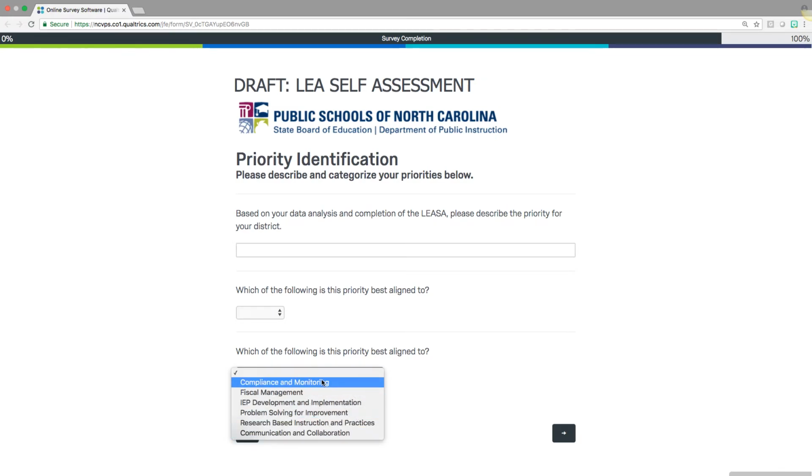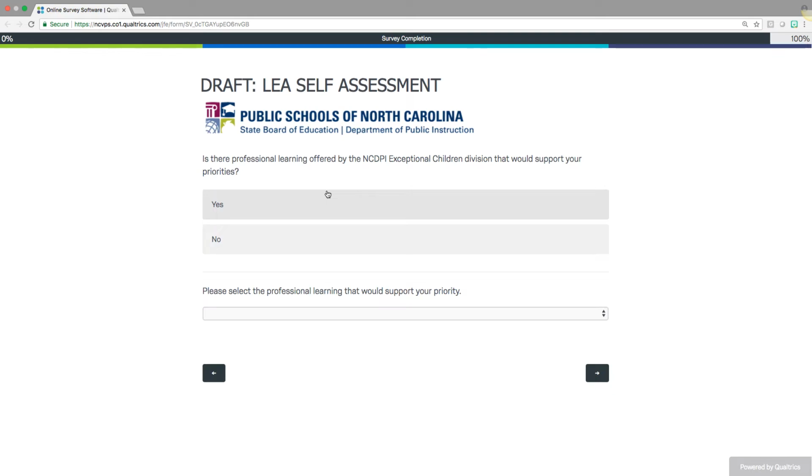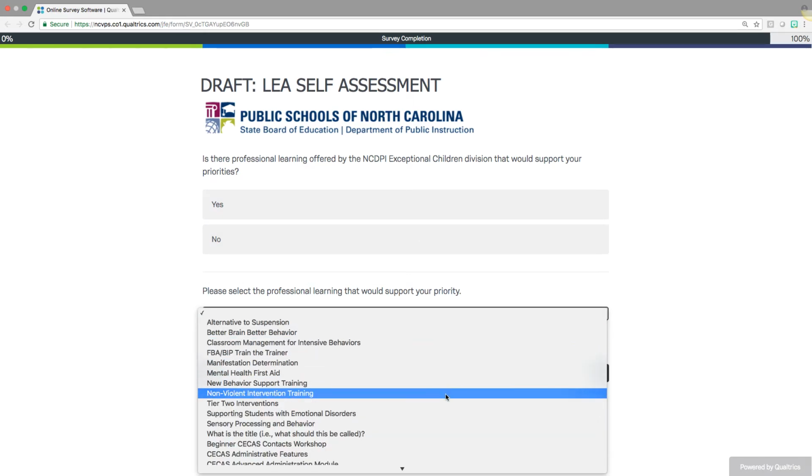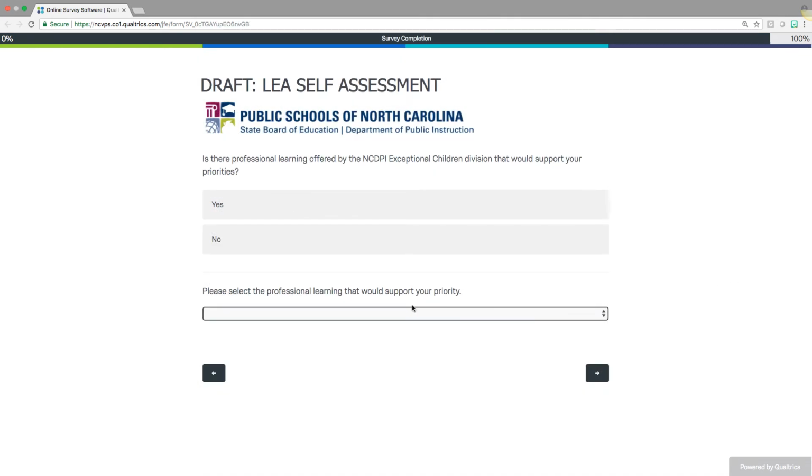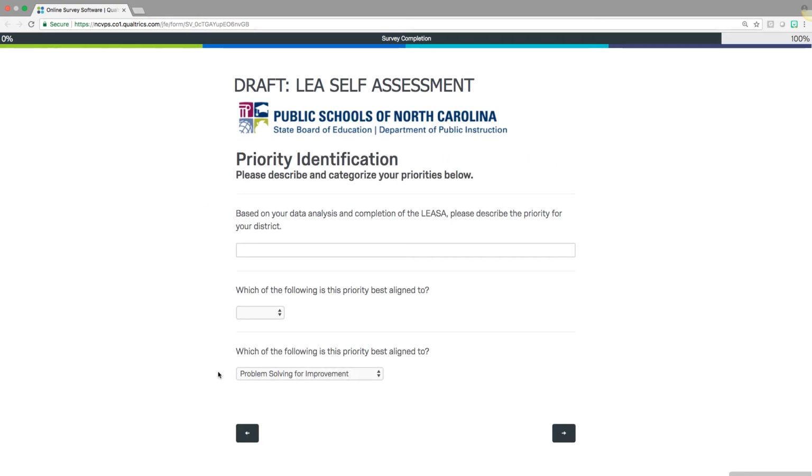And we do ask that you identify these priorities based on your responses here. It will ask you, is there any professional learning that's offered by the North Carolina Department of Public Instruction Exceptional Children Division that would support your priorities? If you select yes here, you can then respond to which of those professional learning activities seem to be most aligned. This drop down here is going to be populated based on which core element you select here.